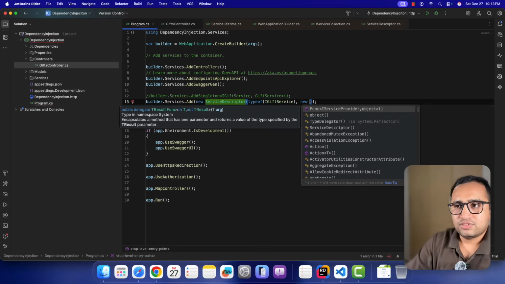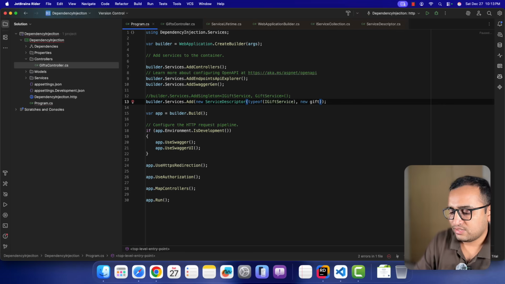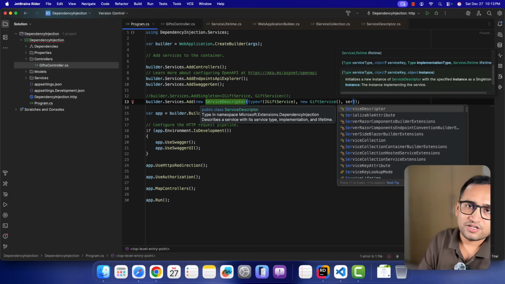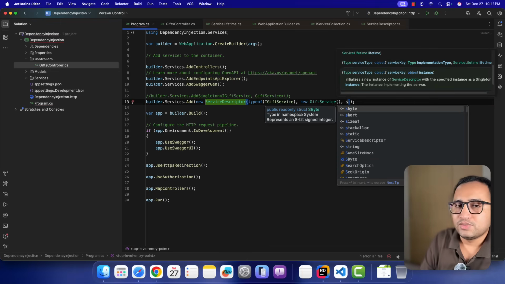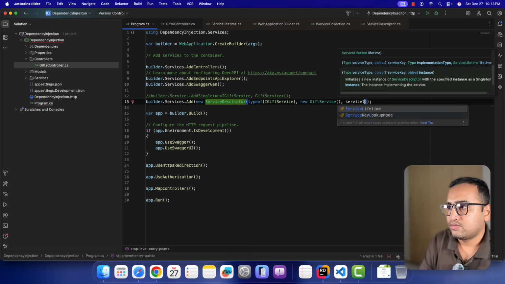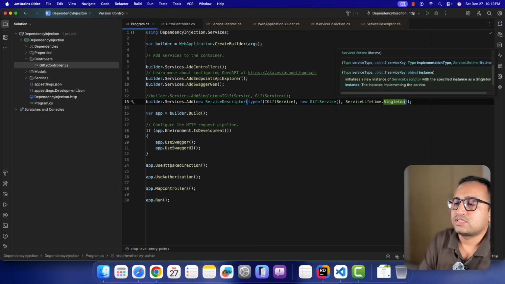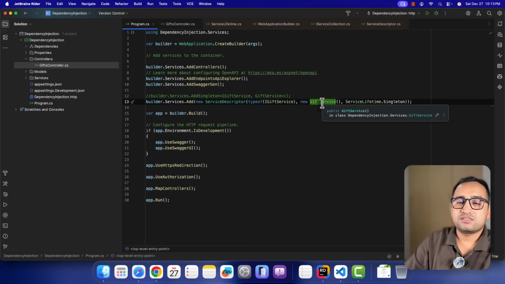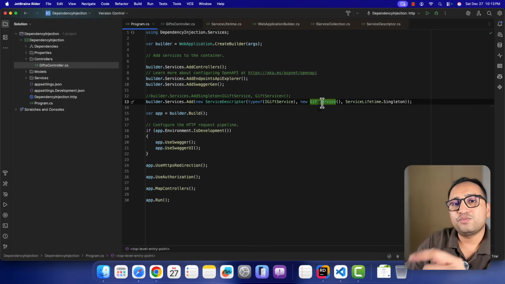So here I'm writing the hard-coded instance, which is going to be the new gift service like this. And again, if you want to pass the service lifetime, then you can pass it. If not, then the default one will be singleton. Service lifetime dot singleton. Did you notice one more thing? What will happen if this gift service has more dependencies? Then how do we pass those instances over here?